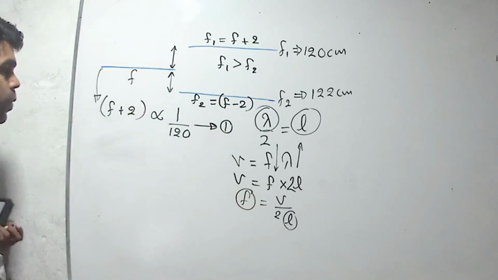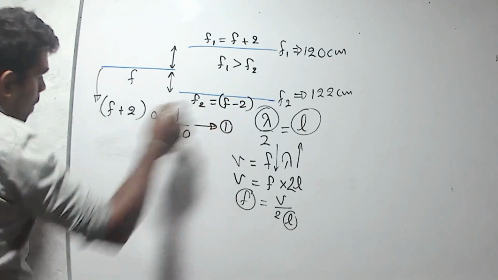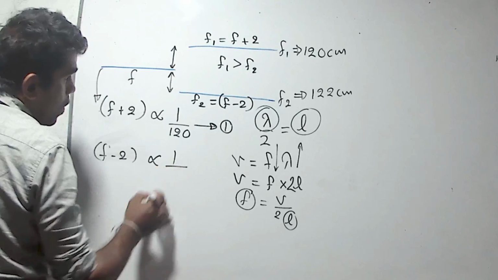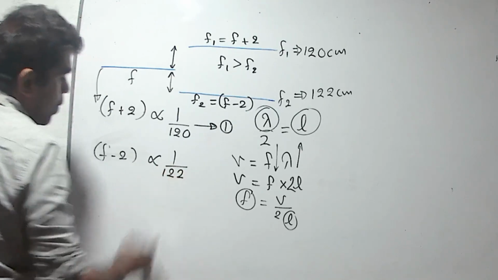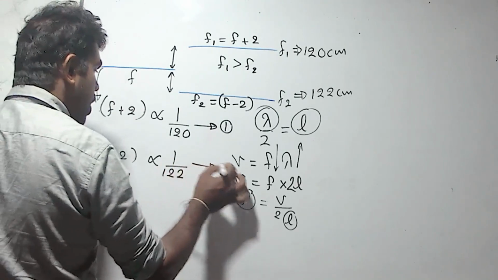Difference should be 2 because the beat frequency is given as 2. Then F minus 2 is inversely proportional to 1 over 122. Then it is the second equation.